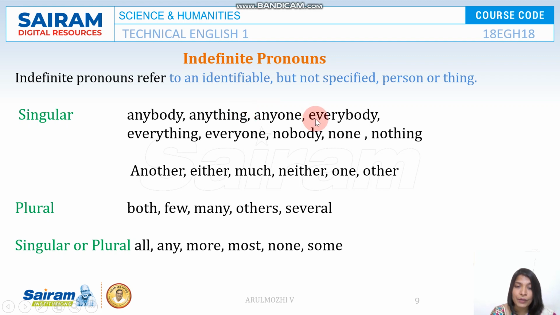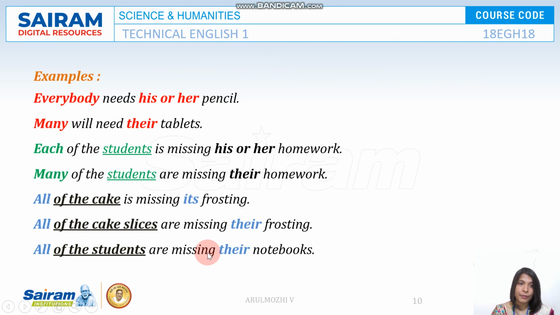Anybody, anything, anyone, everybody, everything, everyone, nobody, none, nothing. Another, either, much, neither, one, or other. So these are all singular pronouns. Okay, so after this, we use only a singular verb. Both, few, many, others, several. These all take plural verbs. And all, any, more, most, none, some. According to the subject and context, it takes the verb.